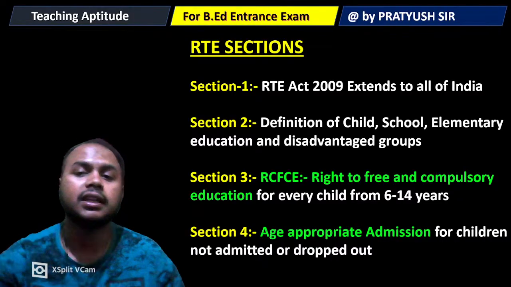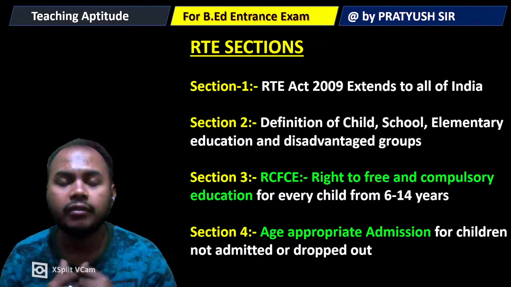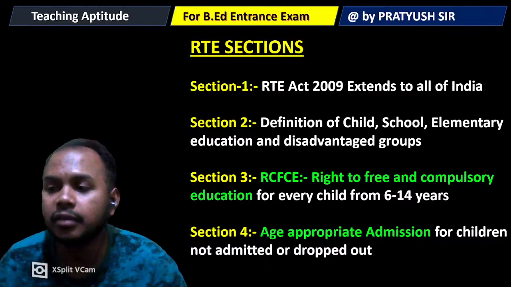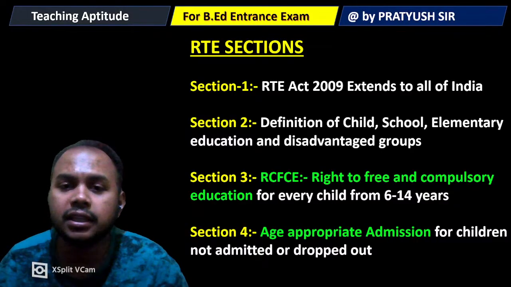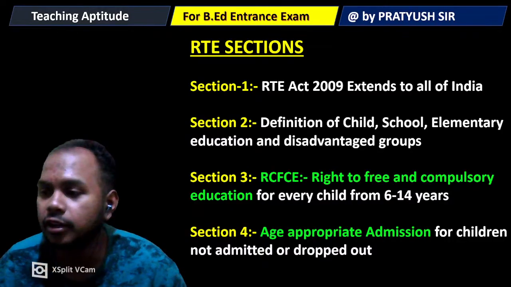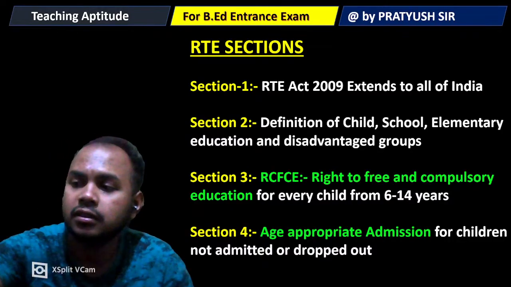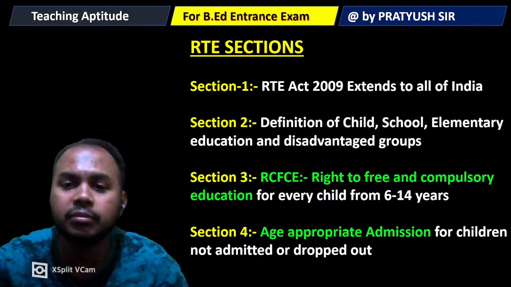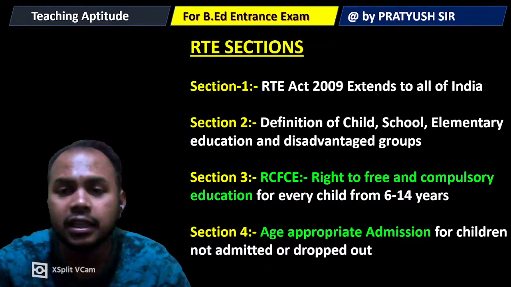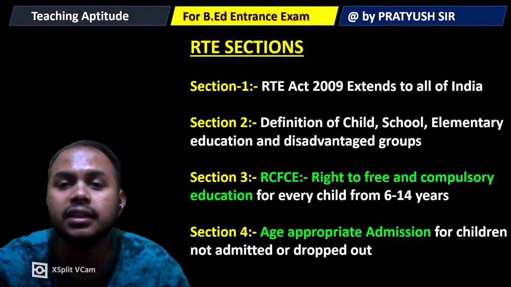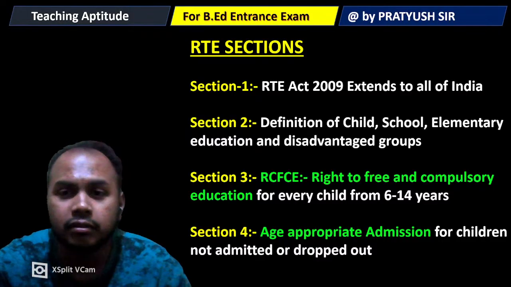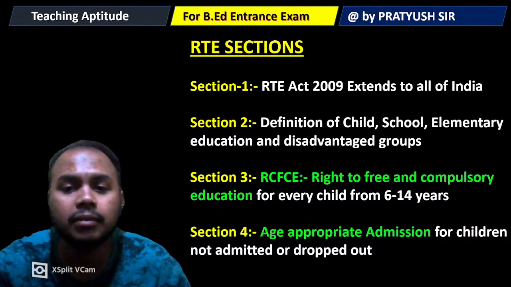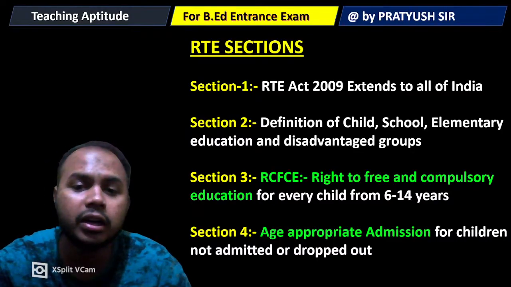Then section 3 is basically defining RTE. What is the official name of the RTE Act? It is basically Right to Free and Compulsory Education, for every child from 6 to 14 years. That is the right of every child. Section 3 defines it as a strict right to free and compulsory education for every child from 6 to 14 years. Next, section 4 is all about age appropriate admission for children not admitted or dropped out.